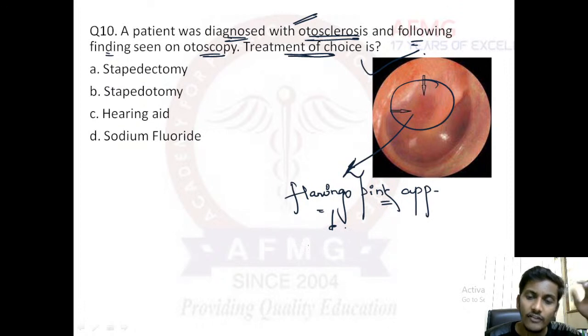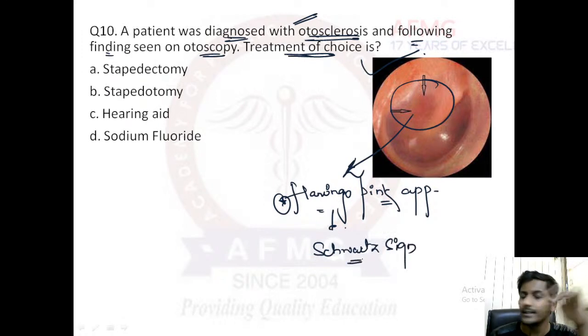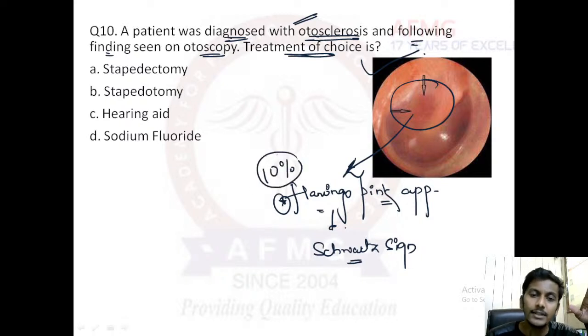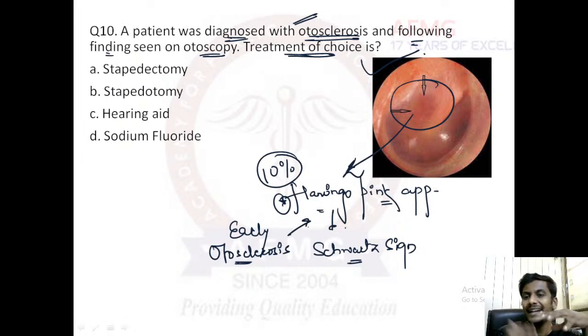This flamingo pink appearance, also known as Schwartz sign, is not seen in all cases of otosclerosis. It is seen in only about 10% of cases, and it is a feature of early otosclerosis. In the early stages, the patient will develop this flamingo pink appearance behind the tympanic membrane.